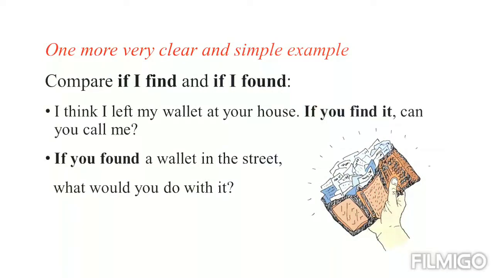Here, what kind of tense do we have? Present simple. So this is the first point between them. They are different. This is present simple. This is past simple. Why?